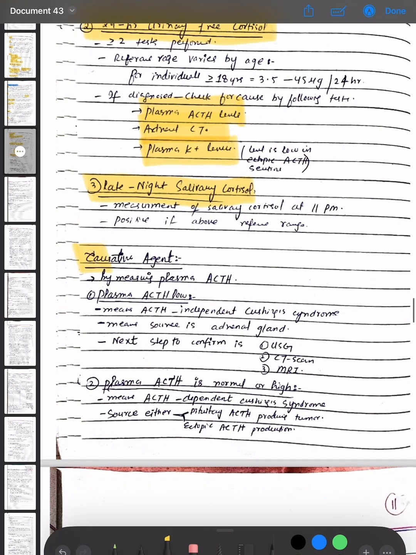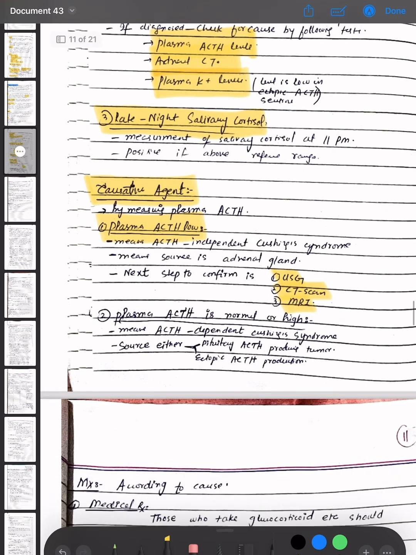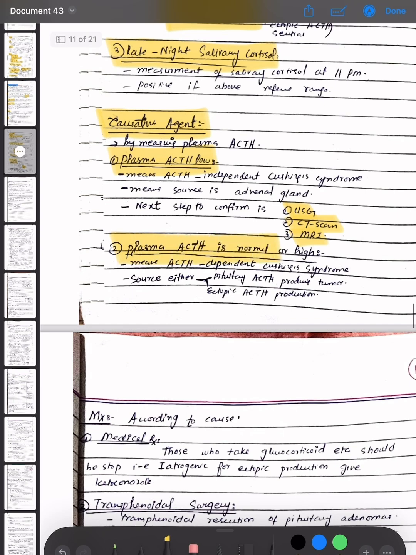Now, how do we find the causative agent? By measuring plasma ACTH. If plasma ACTH is low, it means ACTH independent Cushing syndrome, meaning the source is the adrenal gland. The next step to confirm is ultrasonography, CT scan and MRI. If plasma ACTH is normal or high, it means ACTH dependent Cushing syndrome. Then the source is either a pituitary ACTH producing tumor or ectopic ACTH production.